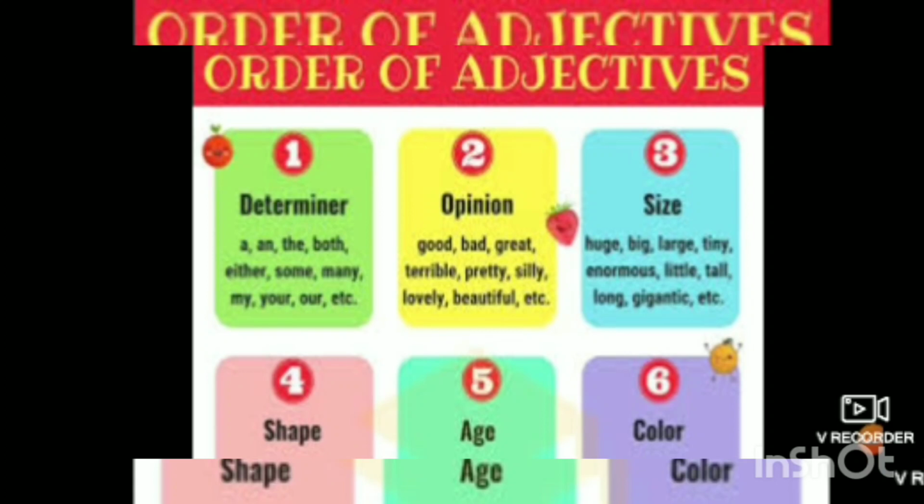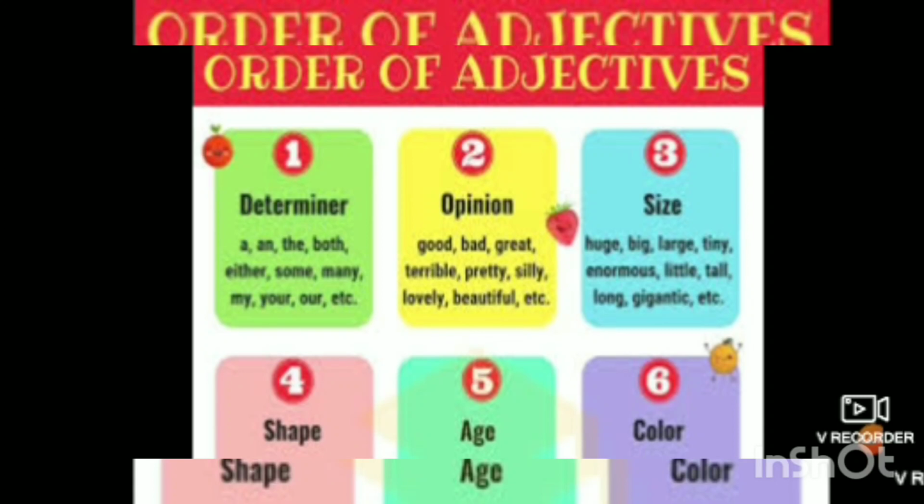The first one always comes with determiners. So what are determiners? A, an, the, both, either, some, many, my, your, our, etc. So these are the words. Now, when we learn each type of adjective, you will understand which of these determiners fit in which type.